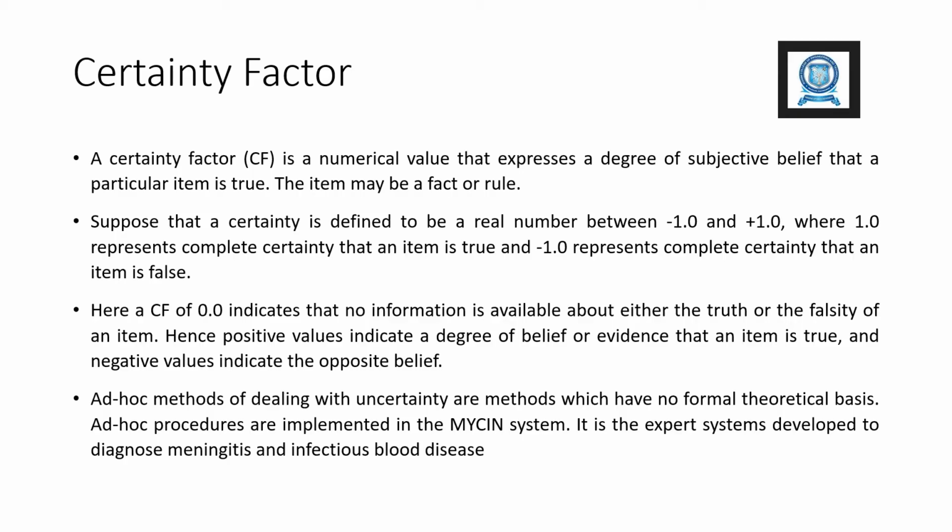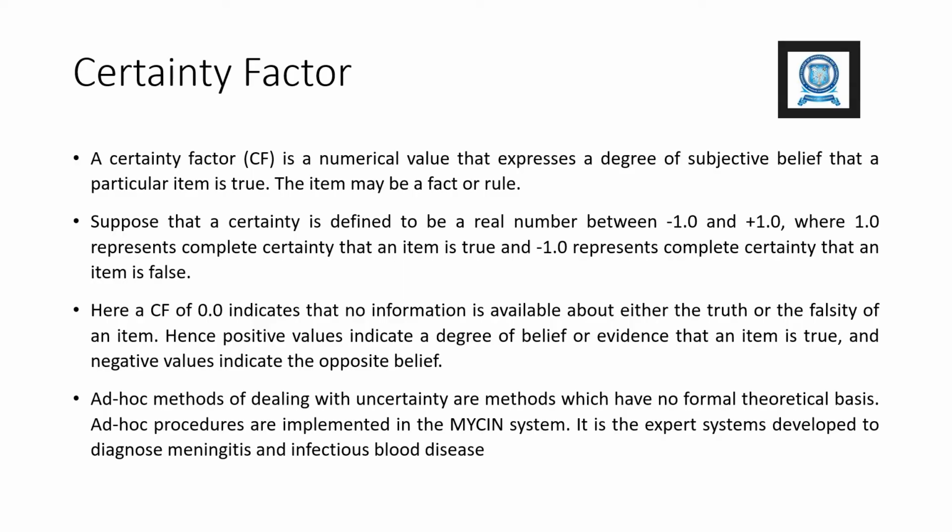Certainty factor. A certainty factor, CF, is a numerical value that expresses a degree of subjective belief that a particular item is true. The item may be a fact or a rule. Suppose that a certainty factor is defined to be a real number between minus 1.0 and plus 1.0, where 1.0 represents complete certainty that an item is true and minus 1.0 represents complete certainty that an item is false.